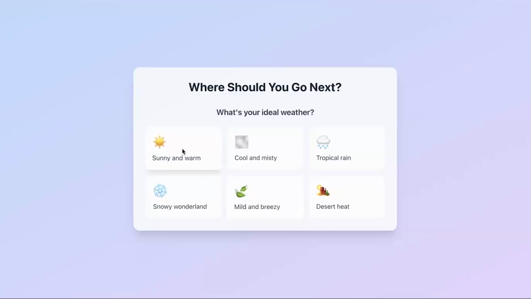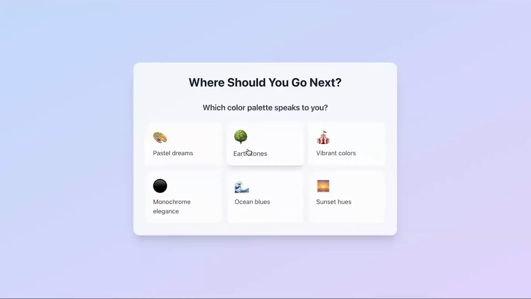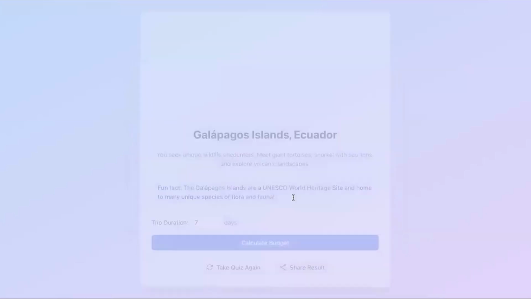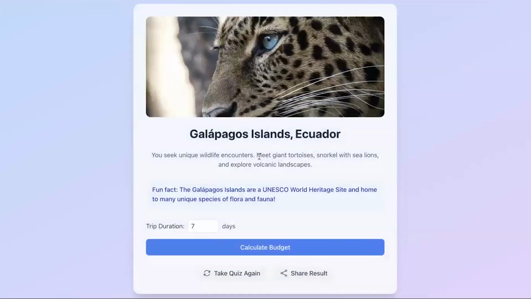Let me show you. Okay, let's choose something here, here, and here. And okay, it seems my perfect destination right now for the answers is Ecuador. And also, the app shows you a fun fact about the country or the city you'd like to visit. But okay, it's not just about the dreaming. I wanted to make something practical as well.